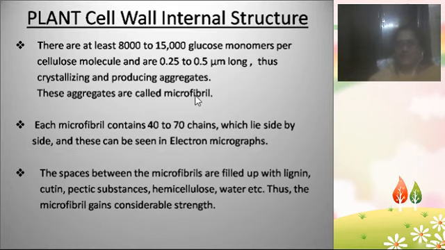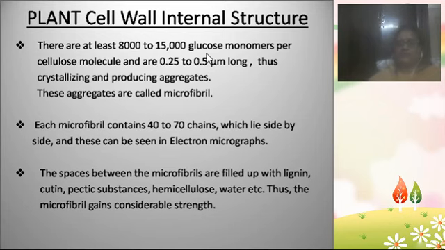So coming to the internal structure of the plant cell wall. Here the plant's cell walls are made up mainly of the primary cell wall. It is made up of cellulose and hemicellulose, right? In the cellulose, 8,000 to 15,000 glucose molecules combine into one cellulose molecule. In other words, one cellulose molecule is equal to 8,000 to 15,000 glucose molecules.